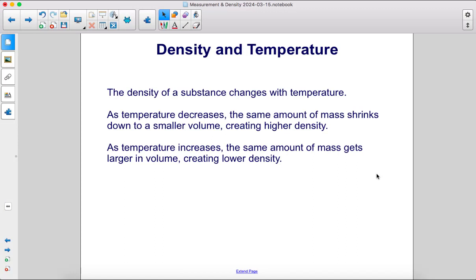As temperature decreases, the same amount of mass shrinks down to a smaller volume, creating higher density. As temperature increases, the same amount of mass gets larger in volume, creating lower density.